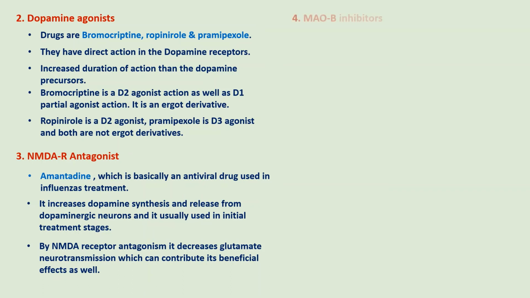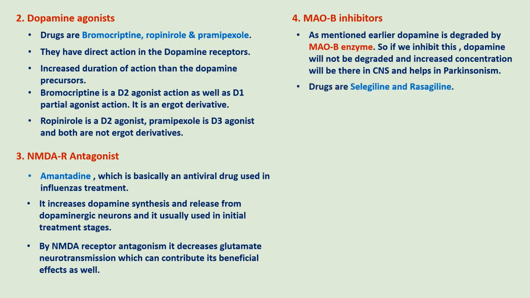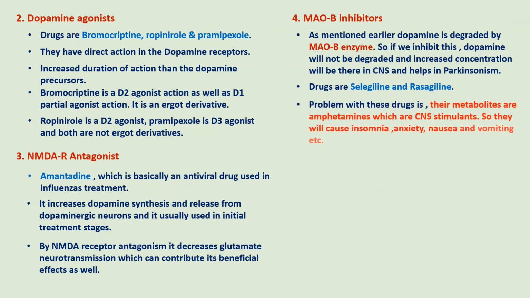The next class of drugs are the MAO-B inhibitors. So as mentioned earlier, dopamine is degraded by the enzyme MAO-B. So if we inhibit this enzyme, dopamine will not be degraded, and increased concentration of dopamine will be available in the CNS. And this will help in the treatment of Parkinsonism. The chief drugs are selegiline and rasagiline. A problem associated with these drugs is that their metabolites are amphetamines, and these are CNS stimulants, so they cause insomnia, anxiety, nausea, vomiting, etc.